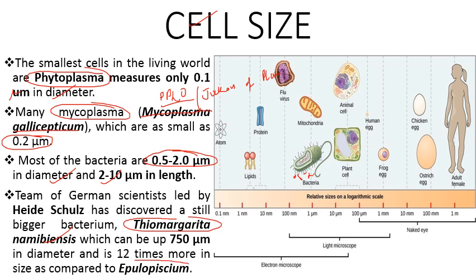Earlier, Epulopiscium was considered the largest bacterium, but the team led by Heide Schulz discovered the largest bacterium, named Thiomargarita namibiensis, and its size is 750 micrometer, that is approximately 1 millimeter, and it can be observed with naked eyes. It is 12 times larger in size as compared to the previously considered largest bacterium, Epulopiscium.